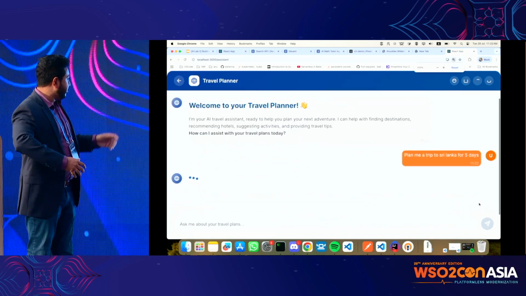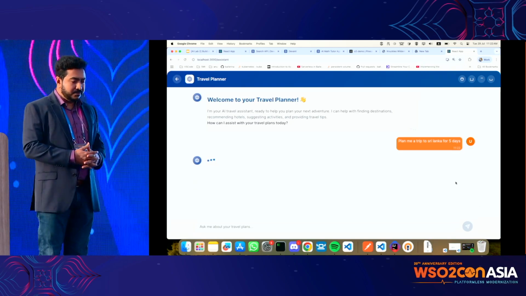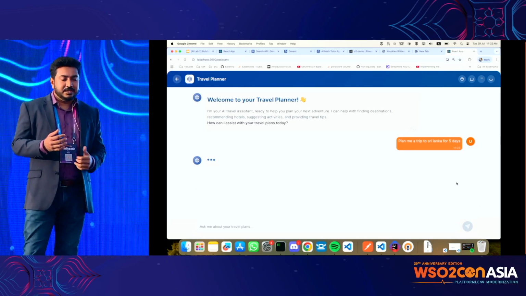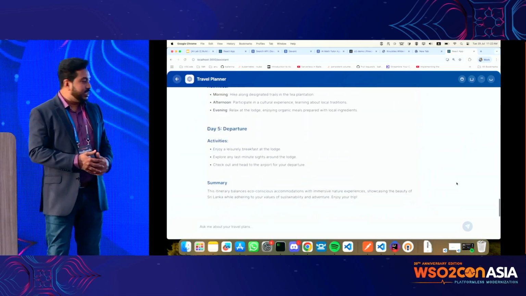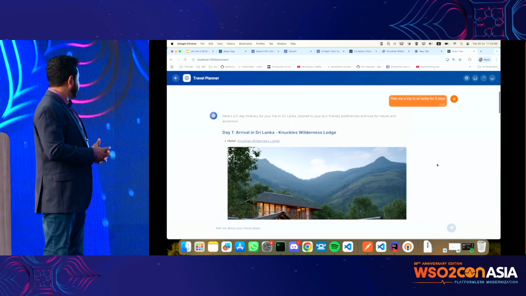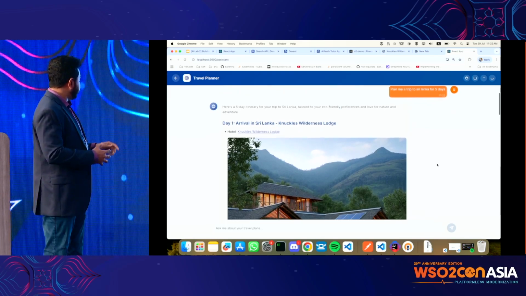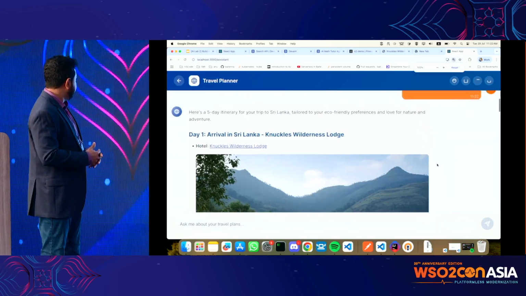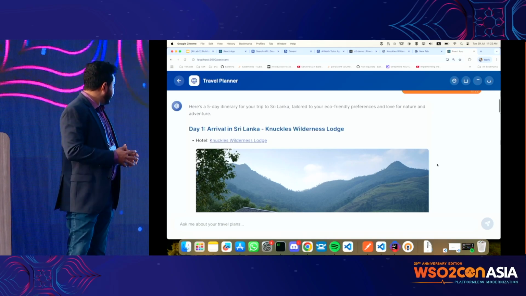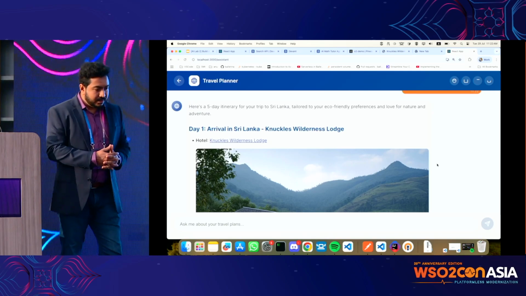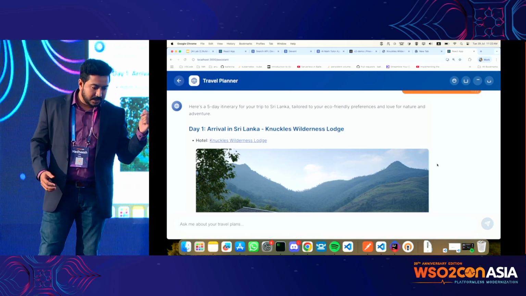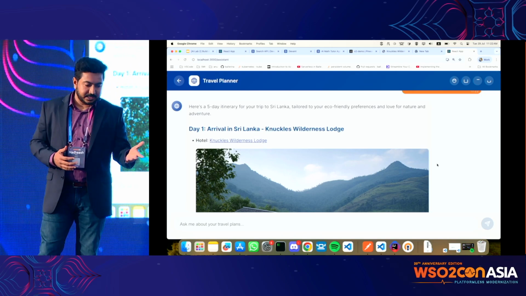So let's ask this. You're asking to plan me a trip to Sri Lanka, a 5-day trip, and we don't give any other information like what I like, because I expect the system to know about that stuff. Now, can we zoom in a little bit so we can see what we have at the top? Here at the top it says, here we have the 5-day trip itinerary for you, and it's tailored for your preference.